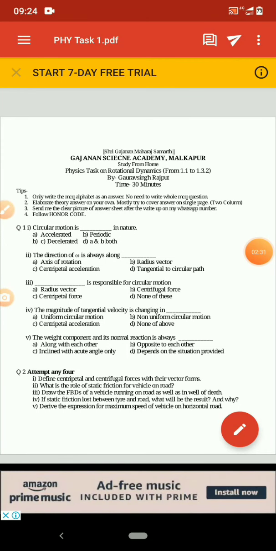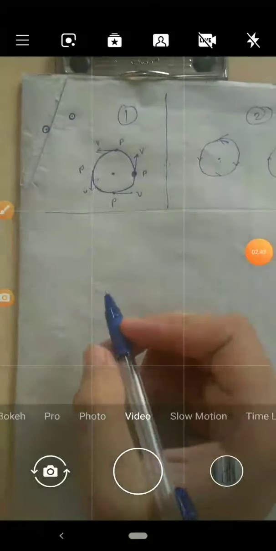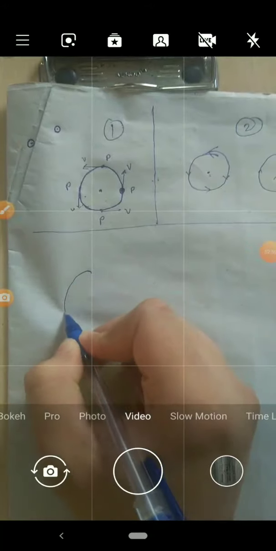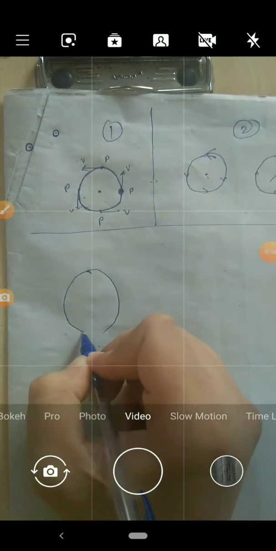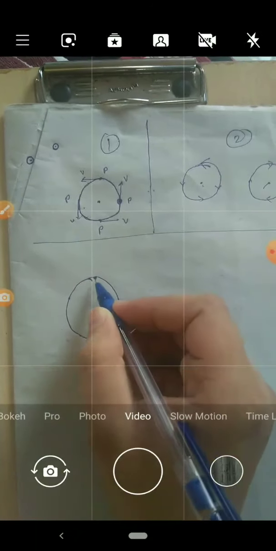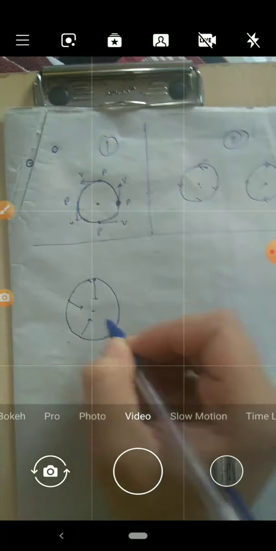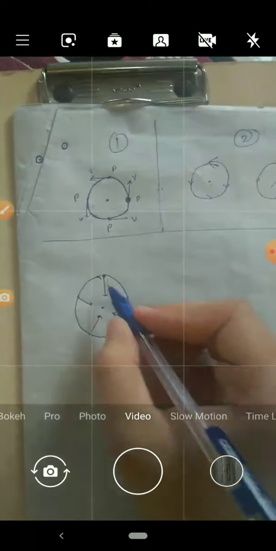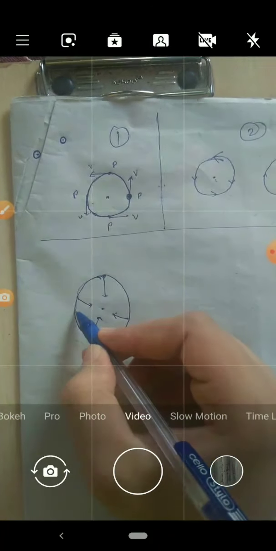The third question is: which is responsible for a circular motion? The options were radius vector, centripetal force, and the last one is none of these. Every time a circular motion is happening, only centripetal force is responsible for that motion. Every time an object is undergoing circular motion, this particle is always seeking towards the center. That's why it is following this circular path continuously.